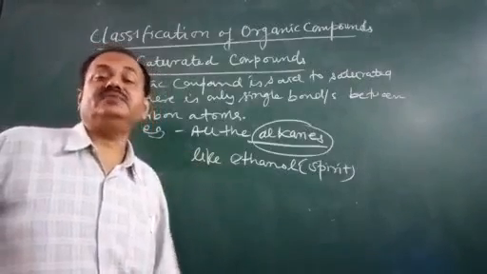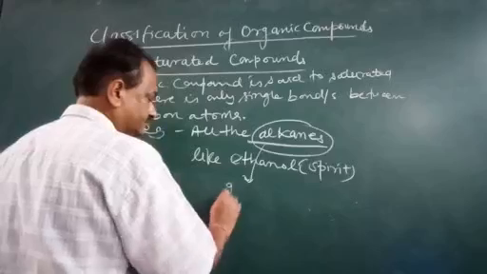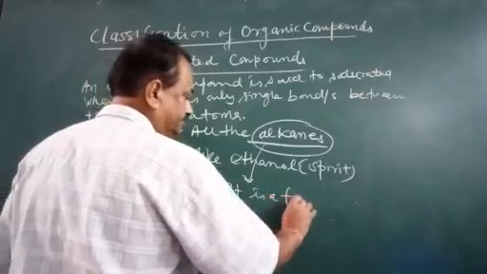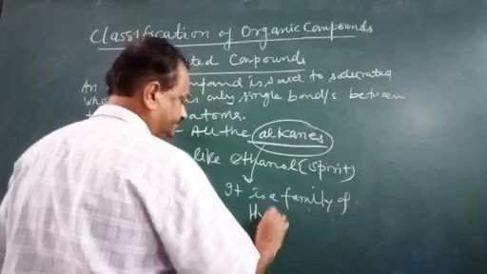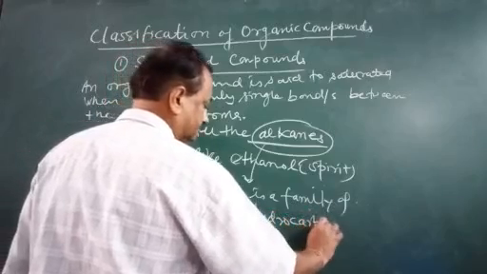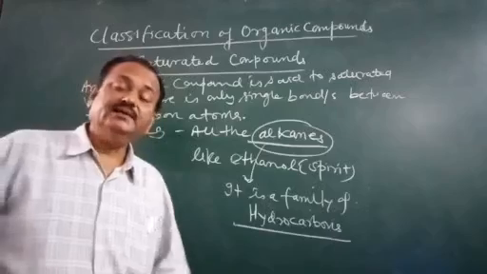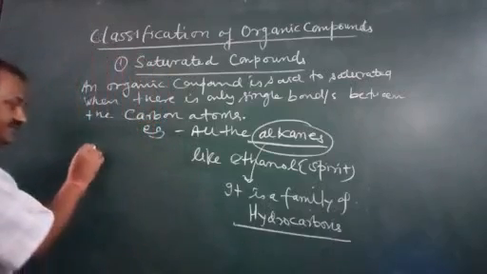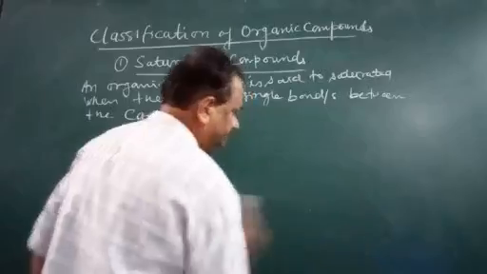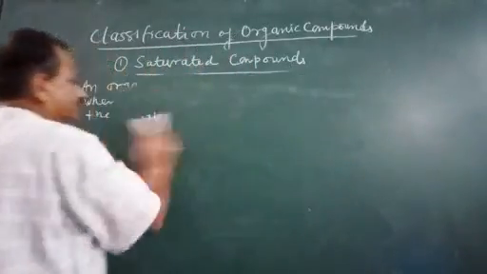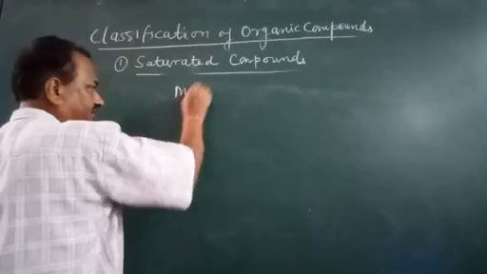Alkane is a family of hydrocarbons. Alkane, what is alkane? It is a family of hydrocarbons, and the simplest alkane is methane. Methane is the simplest.